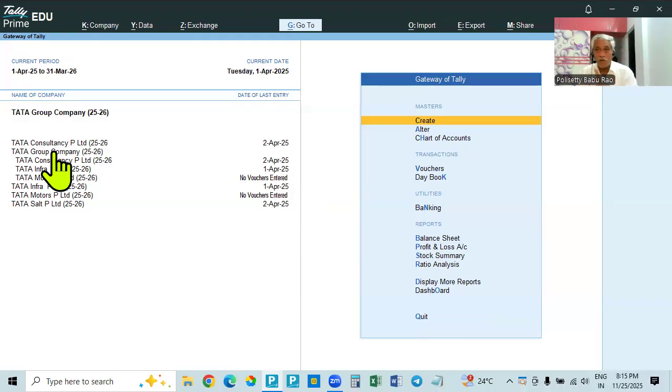Then you have to close the group company by Control F3. Then go to the select company page by pressing Alt F3. And how will you open that? In the select company page, we have to select the group company and press Enter. So it will be loaded here. Then you see the alteration made, company added or removed, will be shown. If a company is added, the added company will be shown. If a company is removed, the removed company will not be shown here. This is about the group company and member companies.